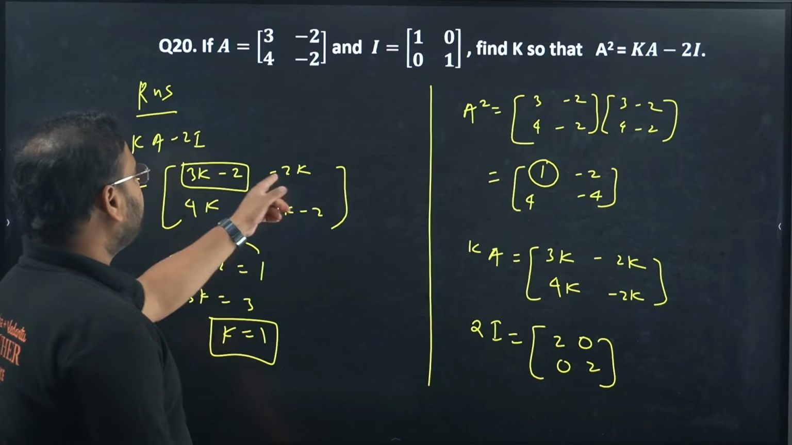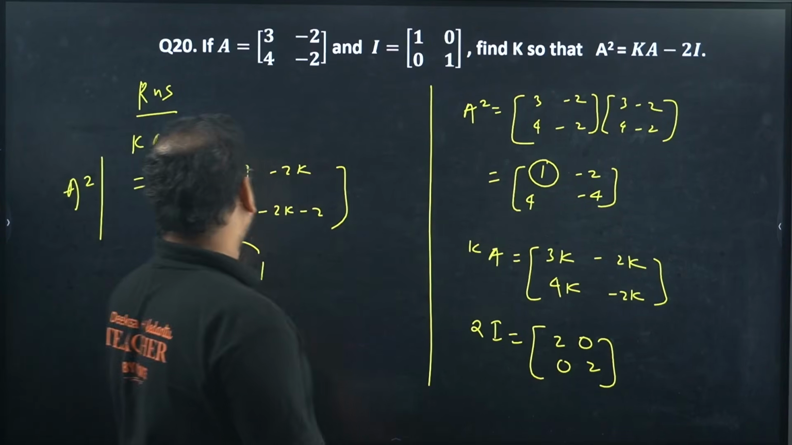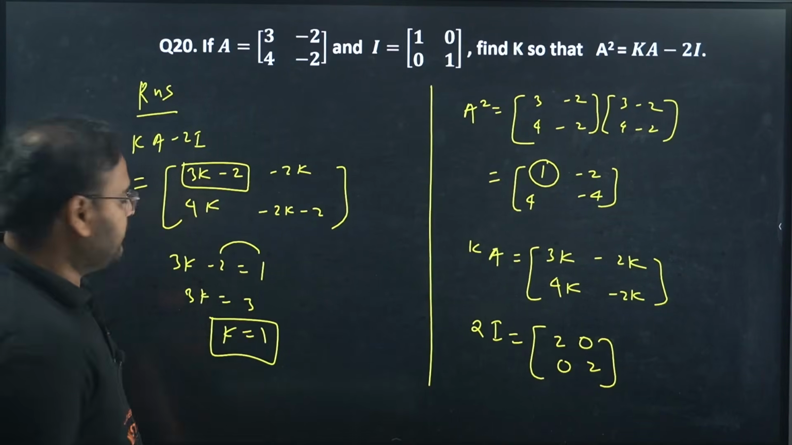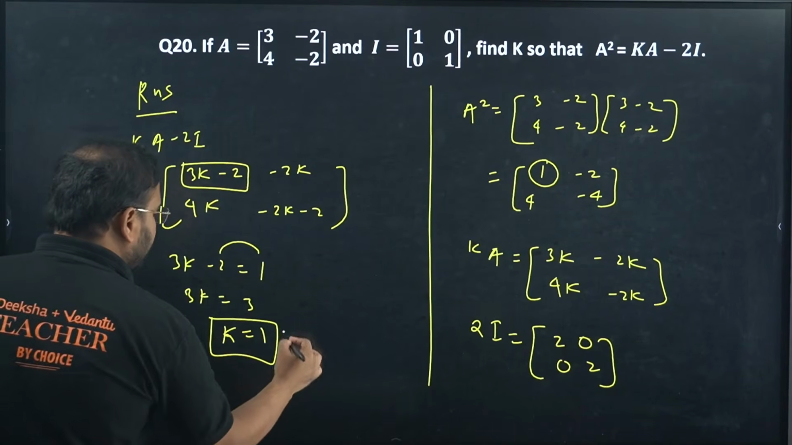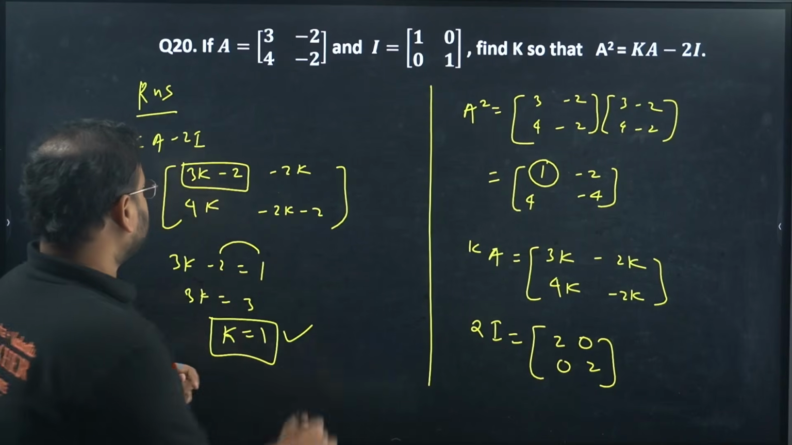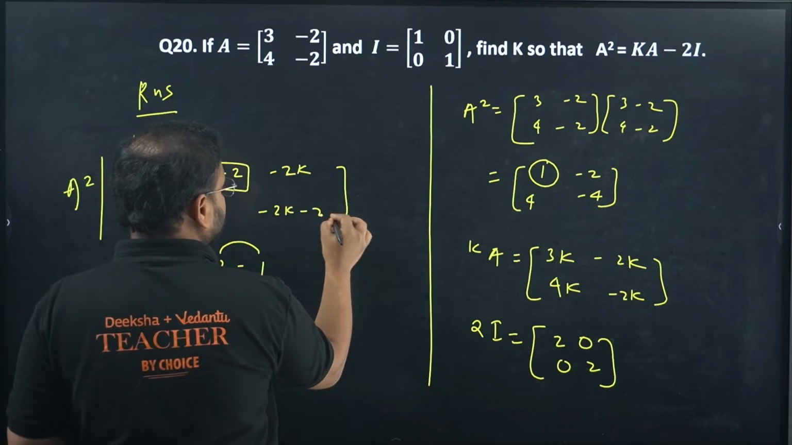Cross check once. Minus 2 into 1 is minus 2, correct? And 4 into 1 is 4. Minus 2 and minus 2 is minus 4. So it's correct only. The value of K is 1. What I did is just verified this value K for all the terms. It is valid. This is 2 beta, okay? This is 2. Please check.